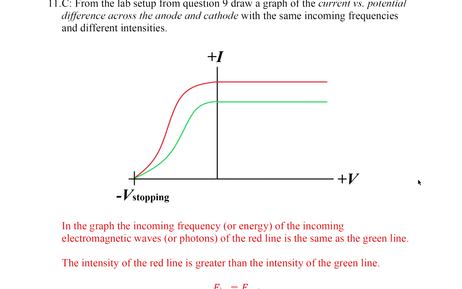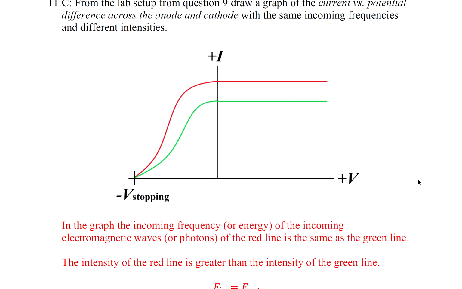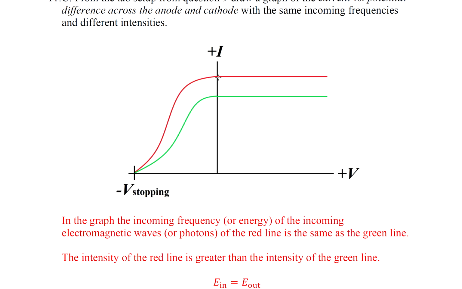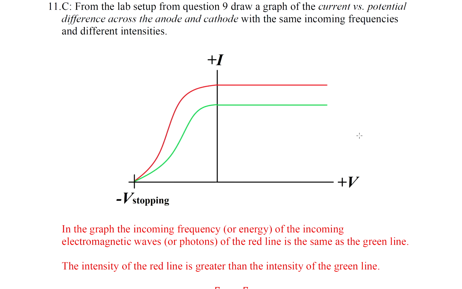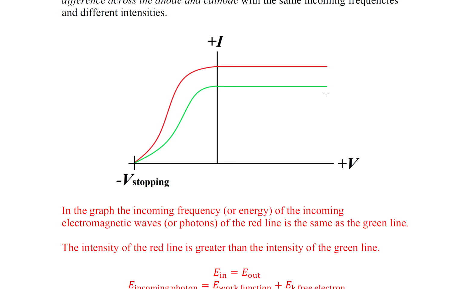If we both have the same incoming frequencies, the stopping potential is going to be the same. Okay? But the intensity, the current is going to be different. Because more intensity means more current. Write that down. More intensity means more current.